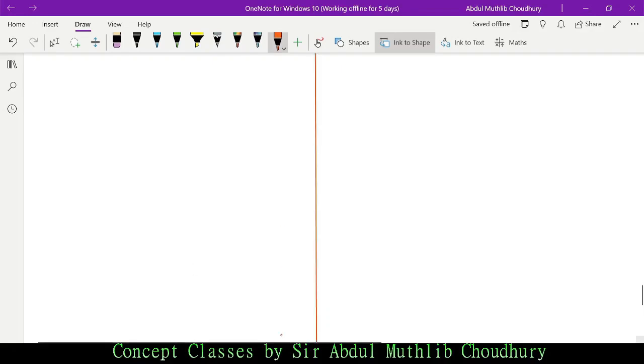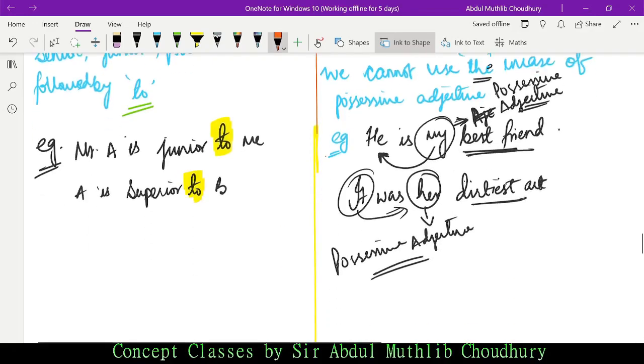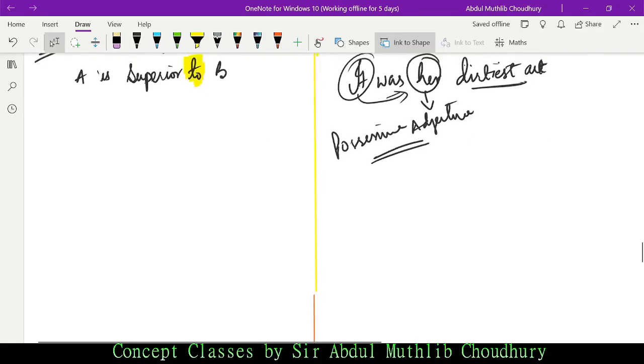As of now, we have learned about the uses and the exception to the usage of "the" in case of possessive adjective.